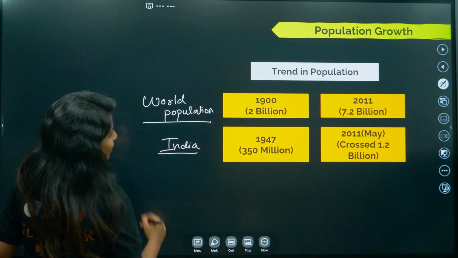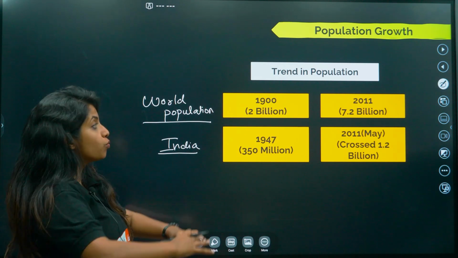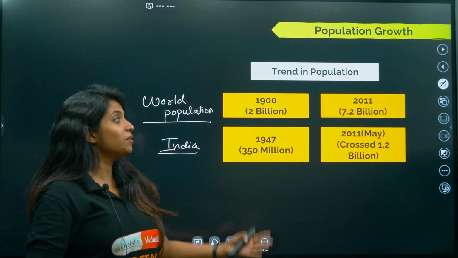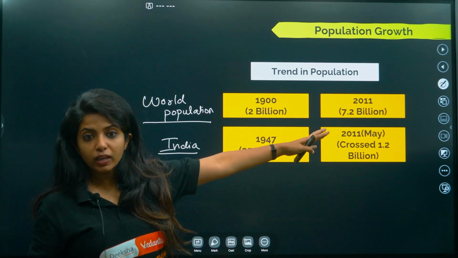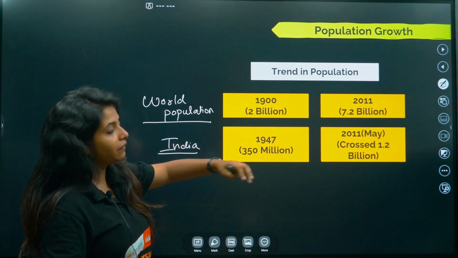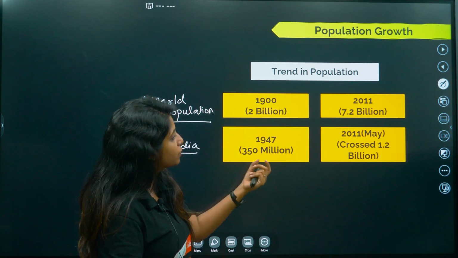Now world population in the year 1900 was 2 billion. In the year 2011 it rose to 7.2 billion. So obviously a very big rise over there, right? Now in the year 1947, we are talking about India, it was 350 million.